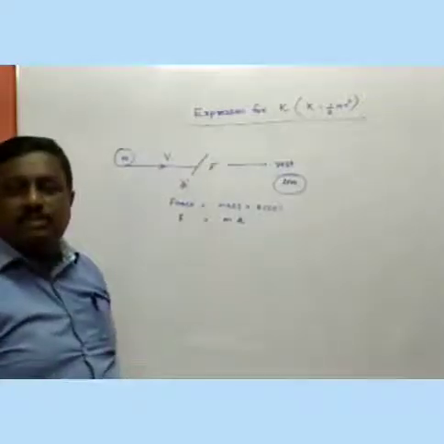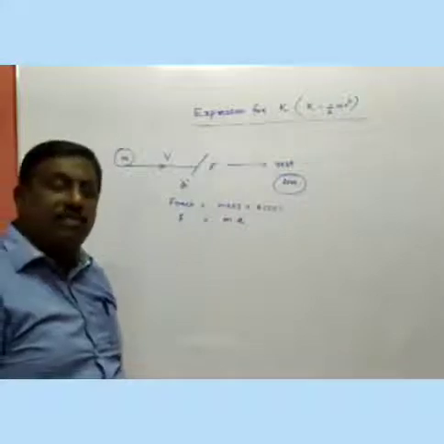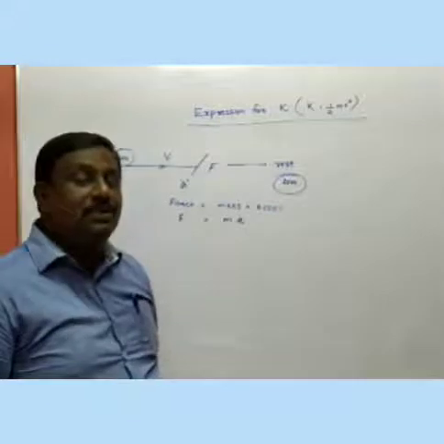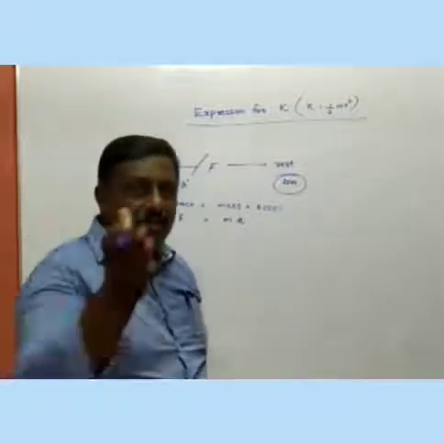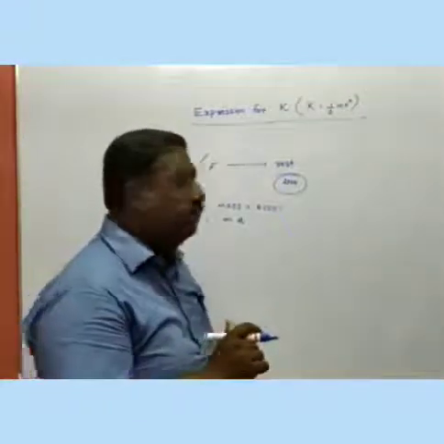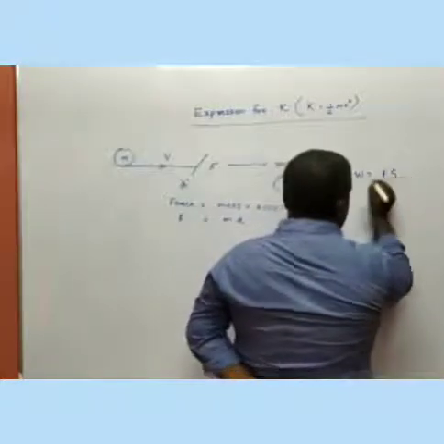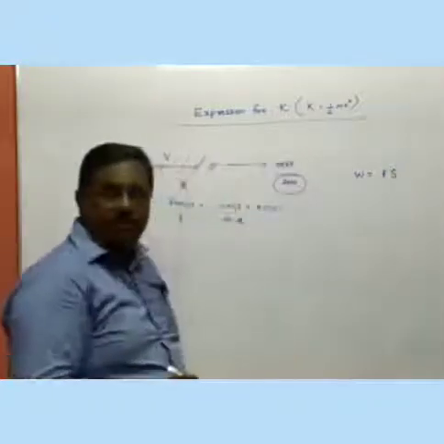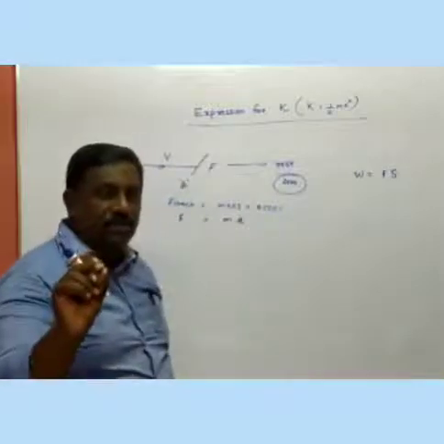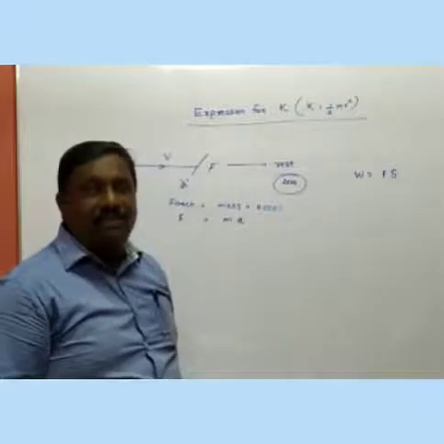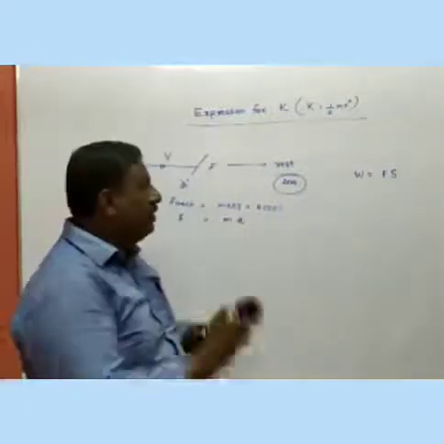Kinetic energy means we know one equation for work, that is force into displacement. And in the previous class I told you we know one equation W is equal to F as force into displacement. And I told you work and energy are numerically equal.